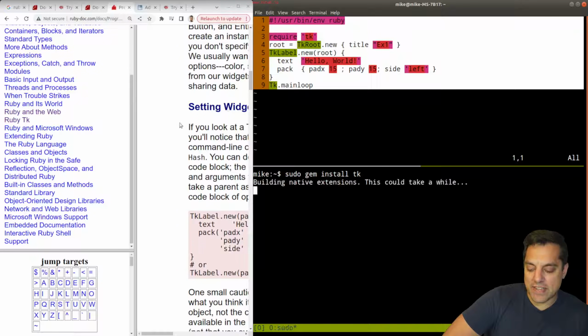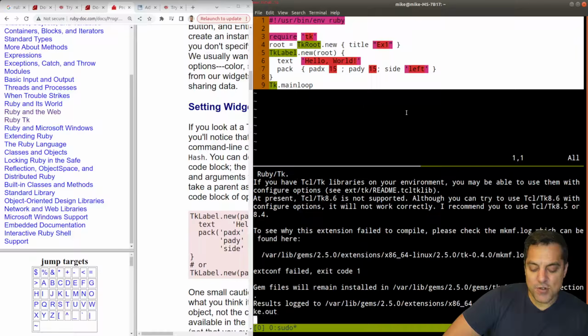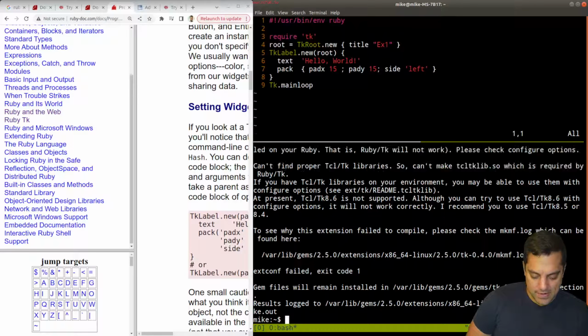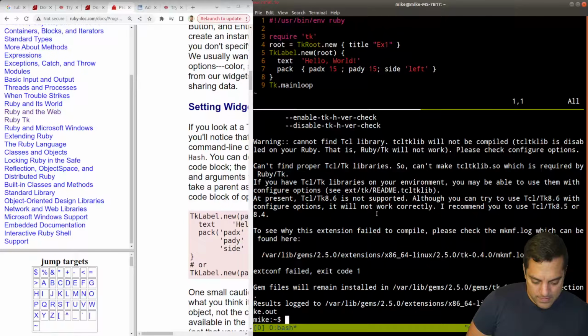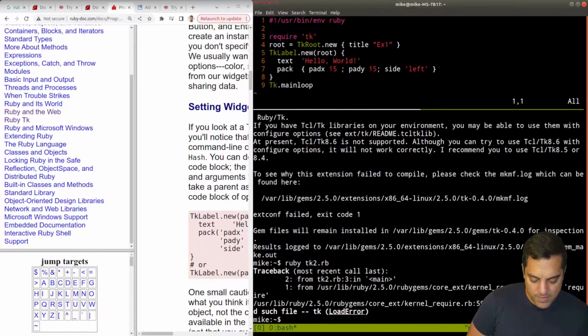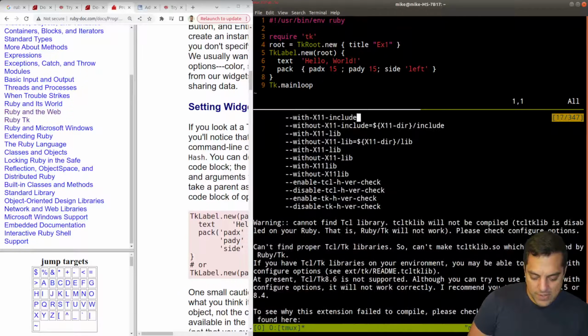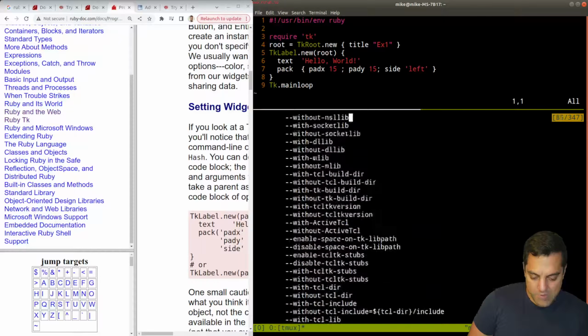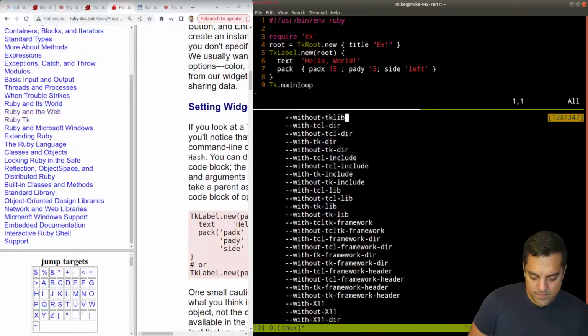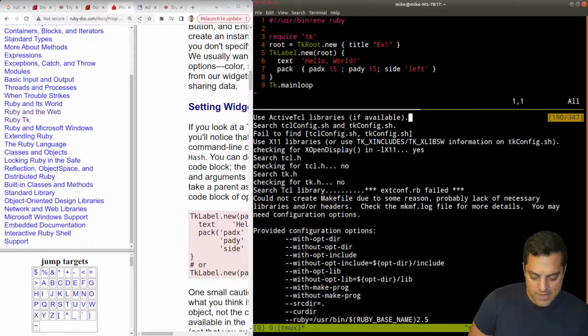Now I've picked kind of a trickier thing to set up here. Let's see. Failed to compile. I recommend that you use Tcl 8.5 or 8.4. Oh yeah, it can't find the proper libraries or something. So it's not going to work here. But we should read these error messages. This is actually quite useful. We've got a ton of different things that we can do here.